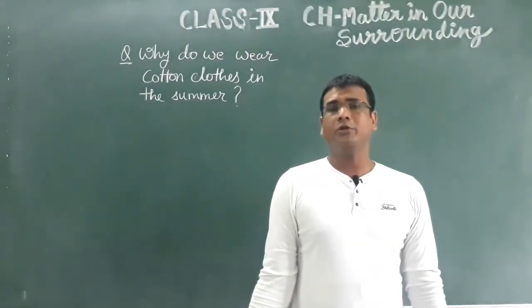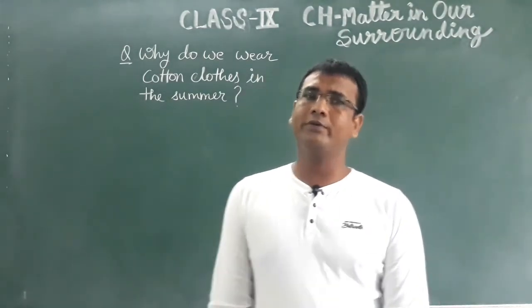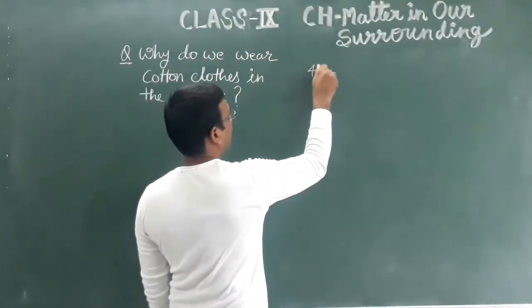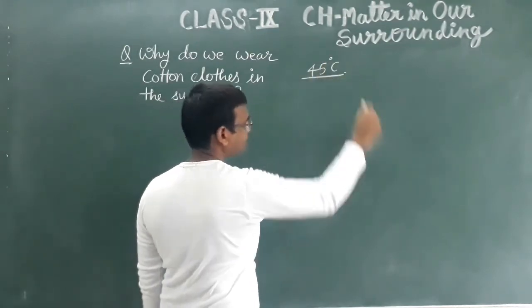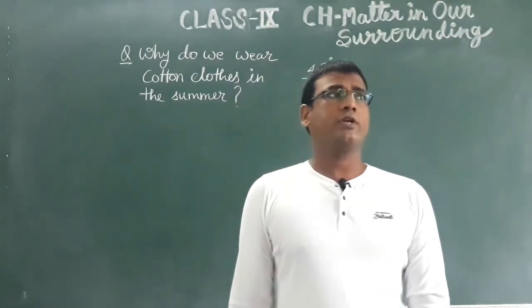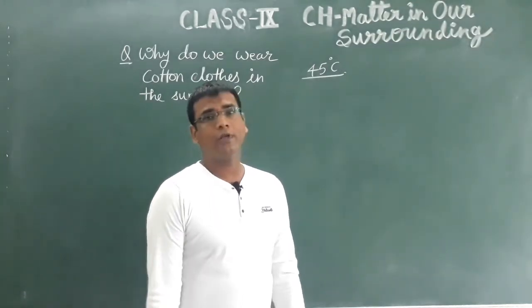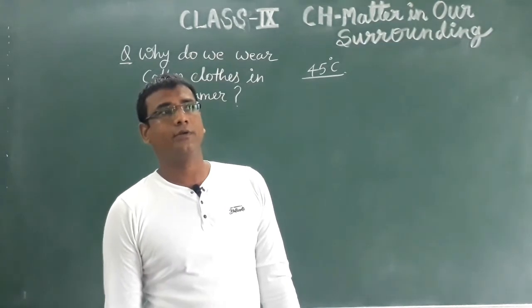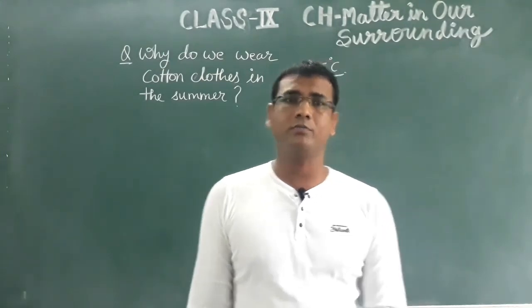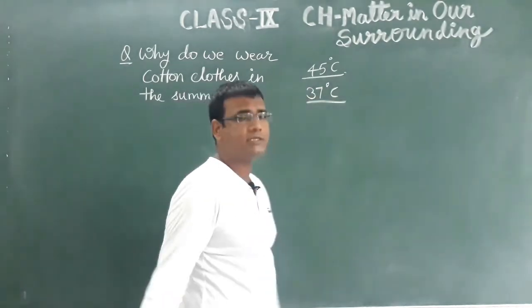Now what happens during the summer season? Outside surrounding temperature is more. Even in some regions of our country it reaches up to 45 degrees Celsius, and the increased temperature is not good for our body system, because our body temperature is almost 37 degrees Celsius.